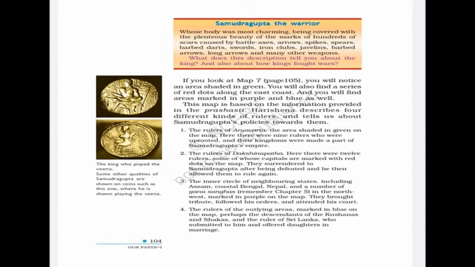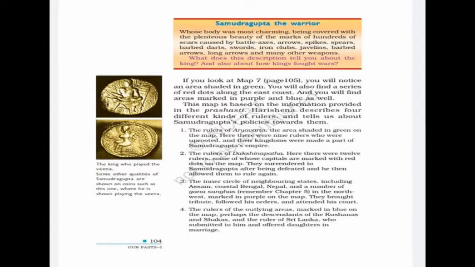Harisena describes 4 different kinds of rulers, and it tells us about Samudragupta's policies towards them. The first one is the 9 rulers who were uprooted, and they became part of Samudragupta's empire. Then the rulers of Dakshinapatha, there were 12 rulers, and the inner circle of neighboring states, Assam, Coastal Bengal, Nepal, Janasanghas, they brought tribute, followed his orders, and attended his court. They were subjugated to Samudragupta.